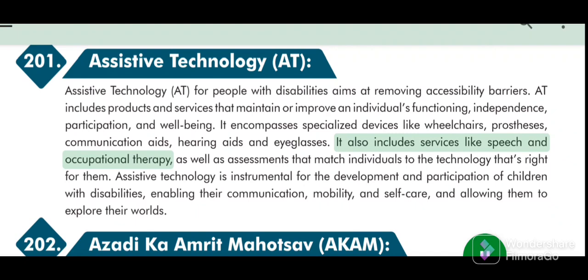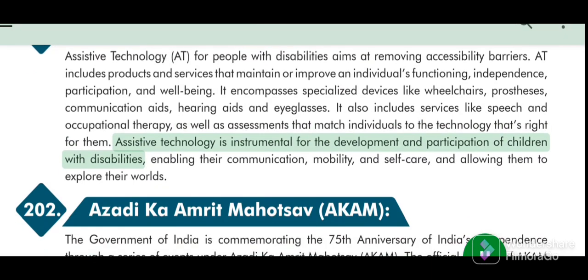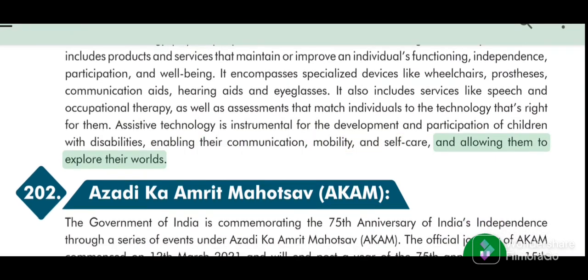It also includes services like speech and occupational therapy, as well as assessments that match individuals to the technology that's right for them. Assistive technology is instrumental for the development and participation of children with disabilities, enabling their communication, mobility, and self-care, and allowing them to explore their worlds.